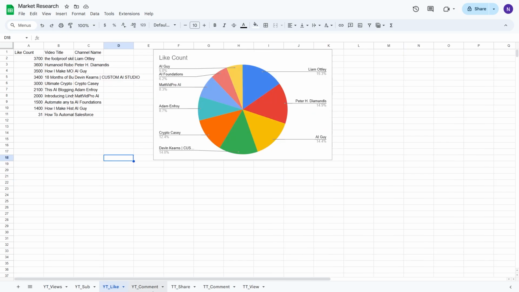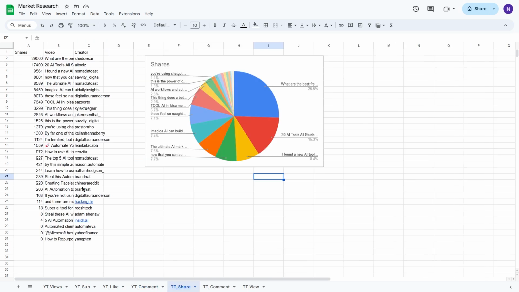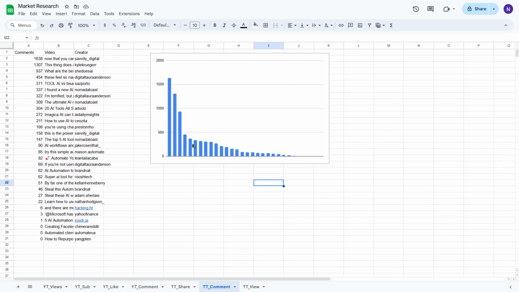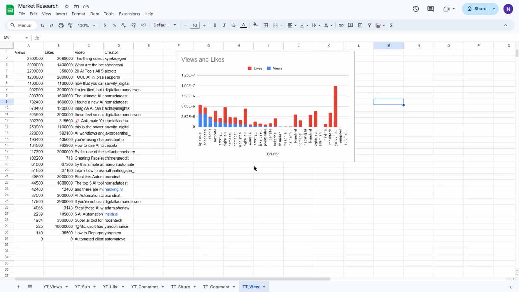You guys are much smarter than me. You guys can figure out a better way to use this data, right? We go to TikTok, which gives you much more data because I don't have a limit on it, right? This does all of this. You can see everything. It's just so much information. This is my favorite one. You can tell exactly what topic's popular, and all of this under a minute.